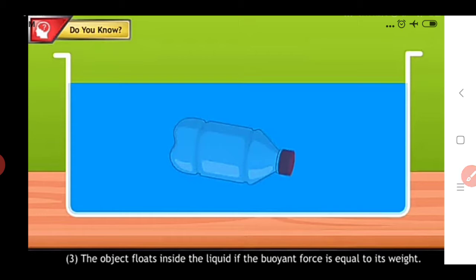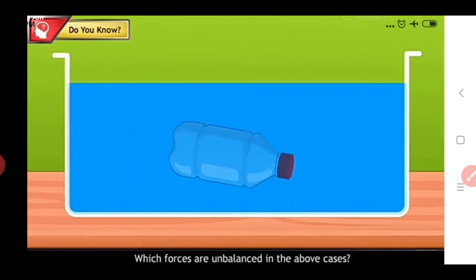So in these three conditions, by observing the magnitude of the buoyant force and the weight of that object, we can identify whether the object will sink to the bottom of the liquid, or float on the water, or float inside the water. Out of these three, which forces are unbalanced?